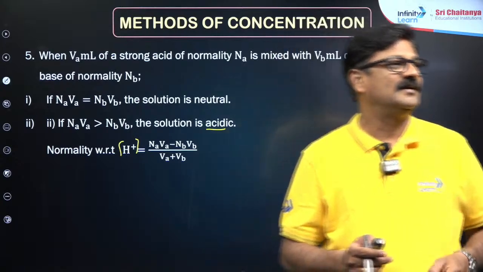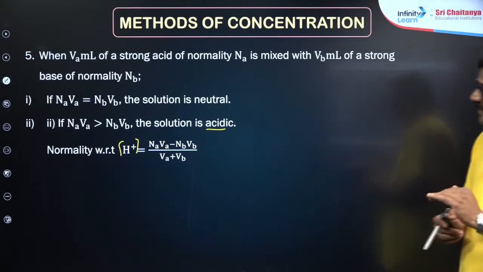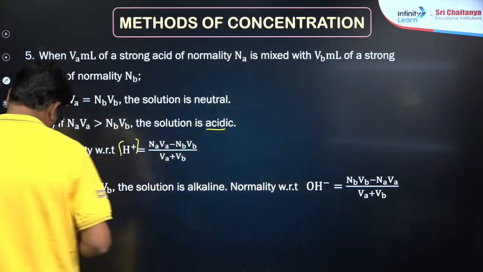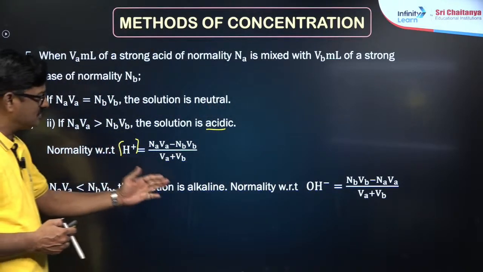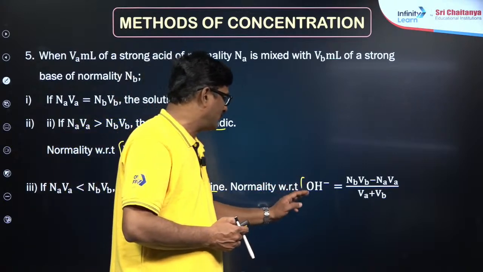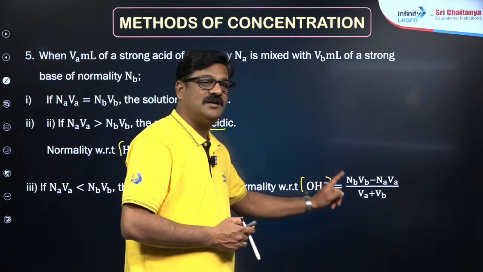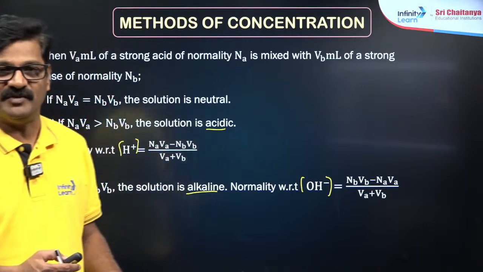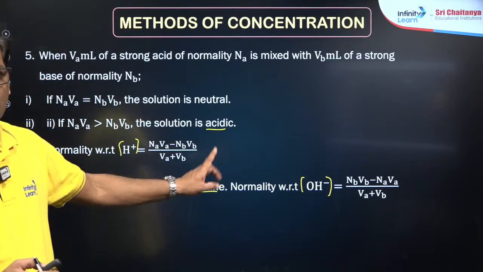Ready? Okay, if the reverse is given, if NaVa is less than NbVb, the solution is alkaline, basic. So the normality with respect to OH- is equal to (NbVb - NaVa)/(Va + Vb).